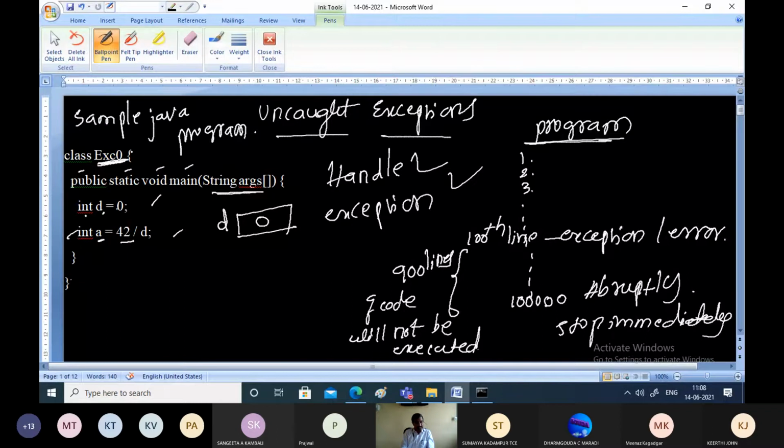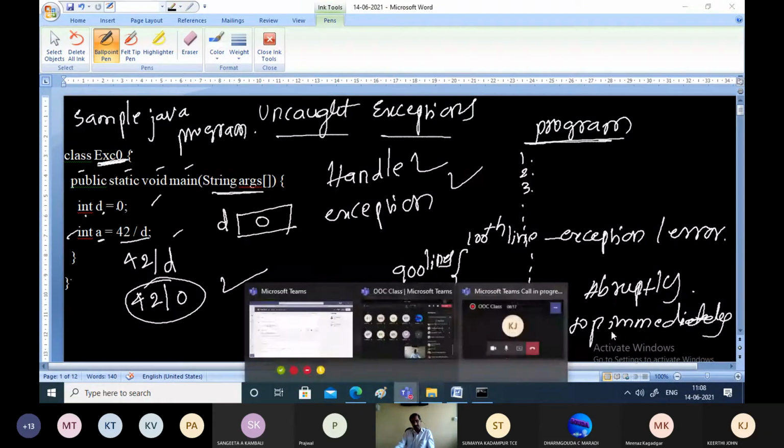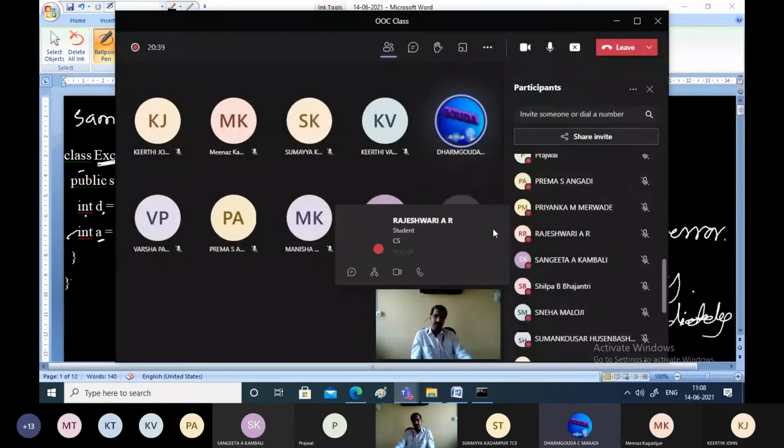What is the expression at the RHS? We are trying to perform 42 divided by d. d is what? d is 0. 42 divided by 0. Is it allowed in mathematics? Can someone respond? Can a number be divided by 0 in mathematics? What is the meaning of dividing a number by 0? Infinity, yes sir. Yeah, infinite.